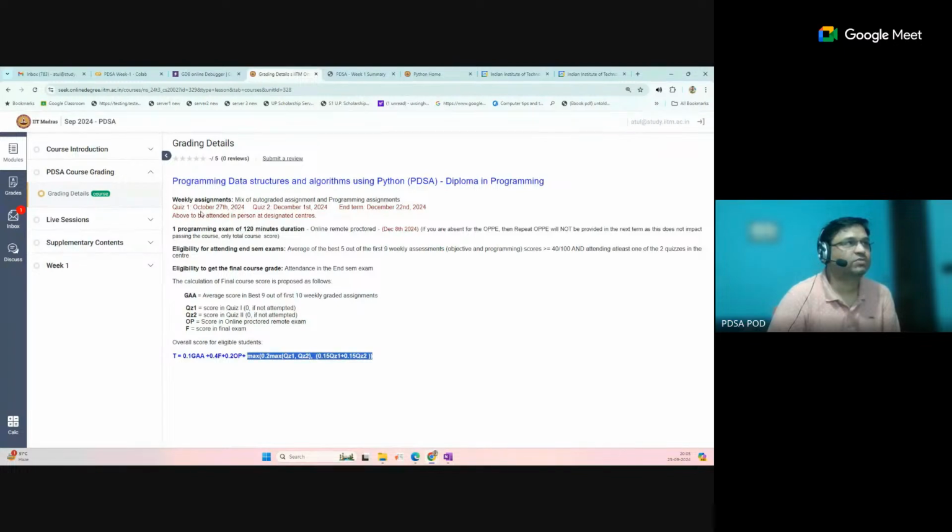You know that the quiz 1 date is 27 October, the quiz 2 date is 1st December, the end term exam is 22nd December, and the OPPE exam is December 18th. These dates may be changed, so just refer to the final grading documents and the communication from the support team. So this is the one thing.